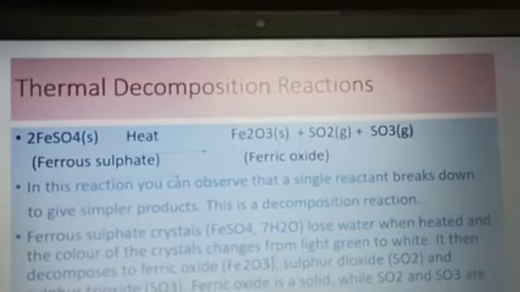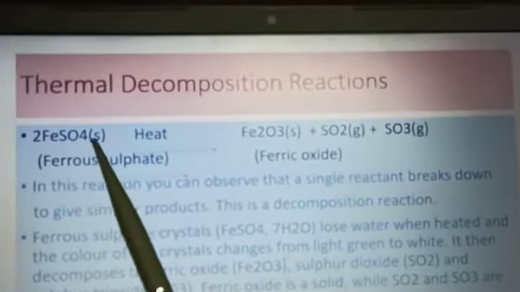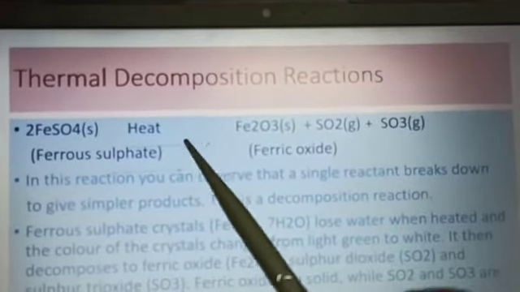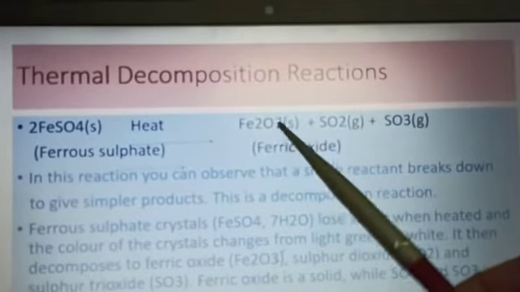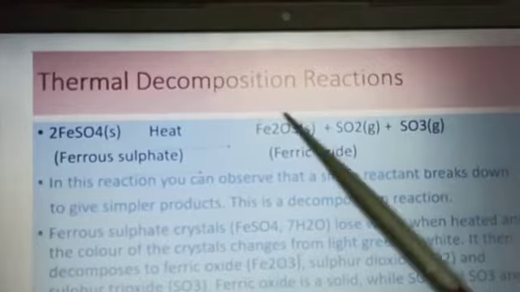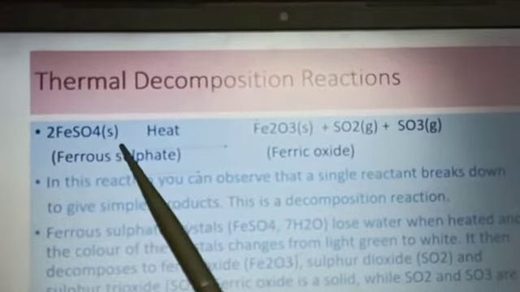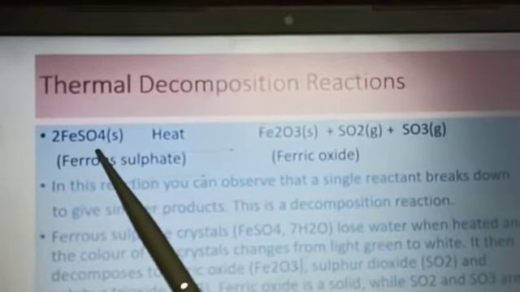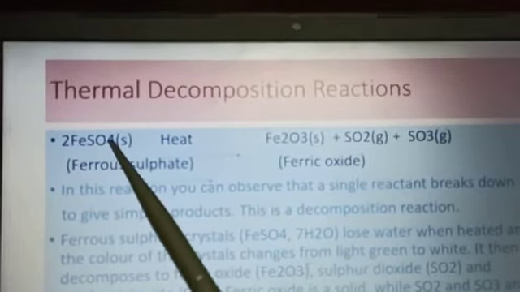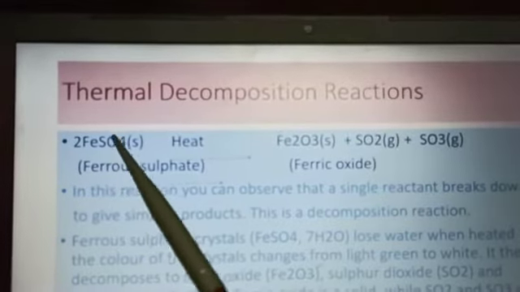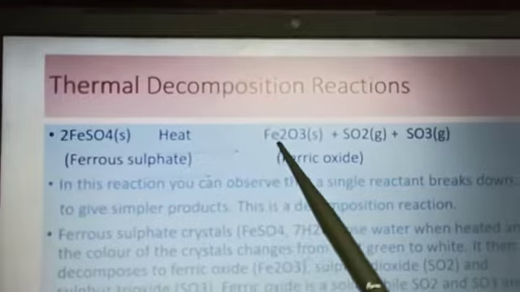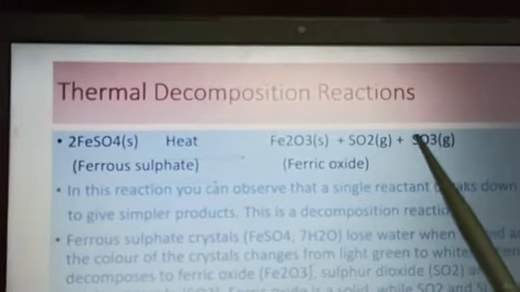In the reaction, ferrous sulfate crystals, which are light green in color, change on supply of heat into ferric oxide, sulfur dioxide and sulfur trioxide. Because when ferrous sulfate crystals are heated, its water molecules are removed. It has 7 molecules of water in the form of crystals. These water molecules are removed when it is heated and it changes into ferric oxide, sulfur dioxide and sulfur trioxide.